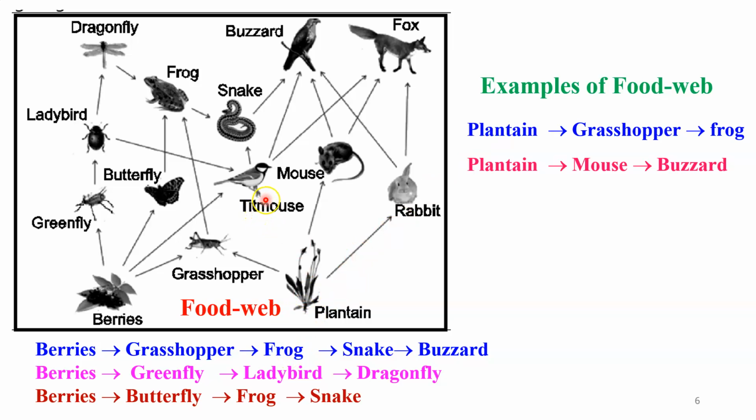So it means, in each and every food web, you will find a number of food chains presented. When such a structure is observed in our surrounding ecosystem, then this is known as a food web. Dear student, let us discuss a few characteristics of the food web. The first very important characteristic is that all food webs start from the green plants. It may be any grass, plants, vegetables, or many other green plants. So you will find that each and every food web starts with the green plants.